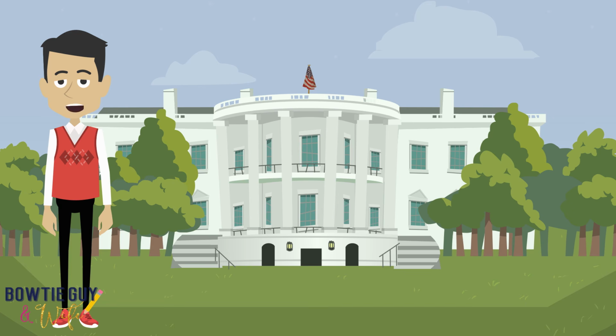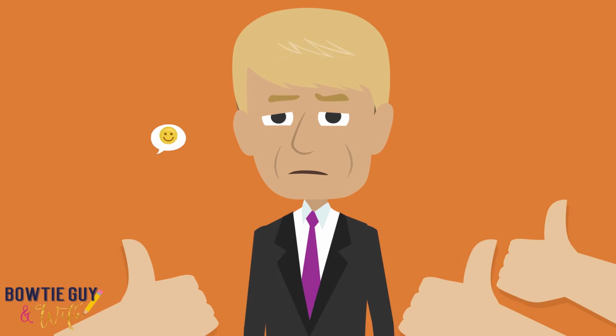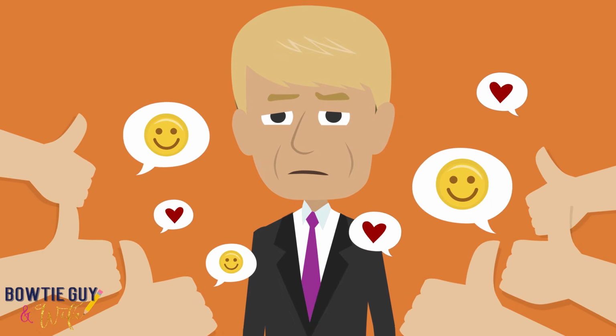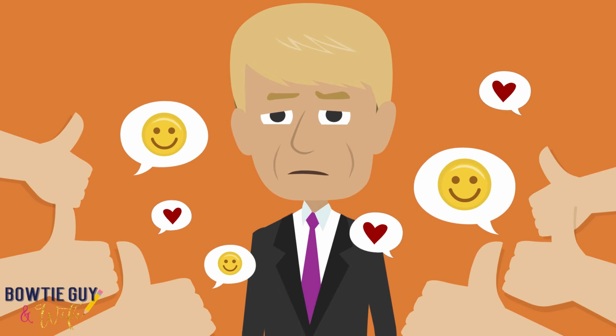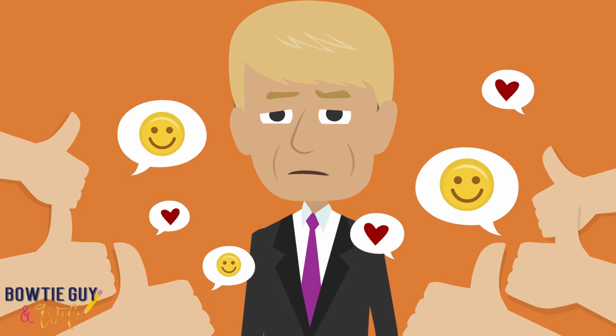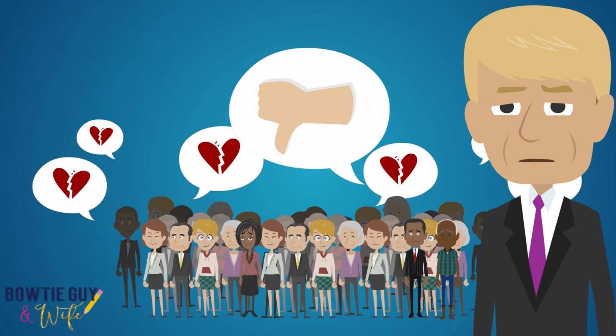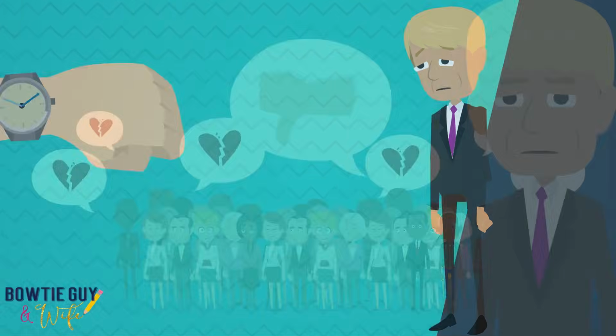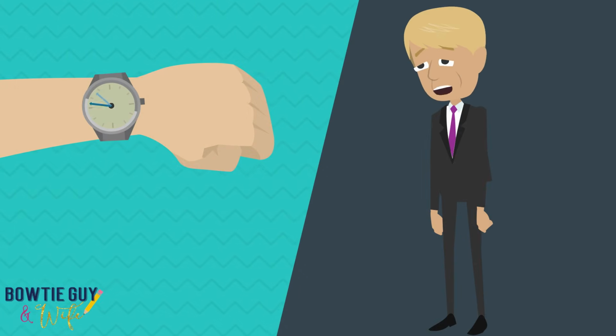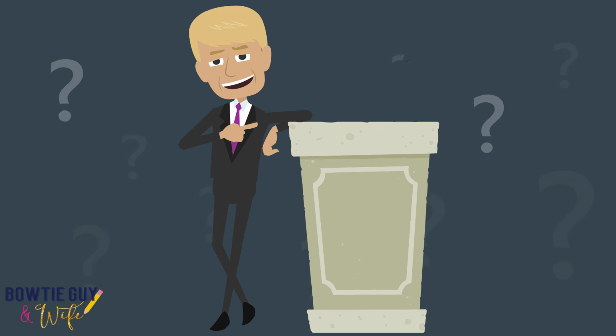The building behind me here is the White House. It's located in Washington, D.C. The President of the United States and his family lives here during the time that he serves as President. Being President of the United States is a difficult job. In 1 minute, you can be the most popular person in the United States, and you can be extremely unpopular in the next. Presidents have demanding schedules. They have a lot of people to answer to for every decision that they make, including the American people.